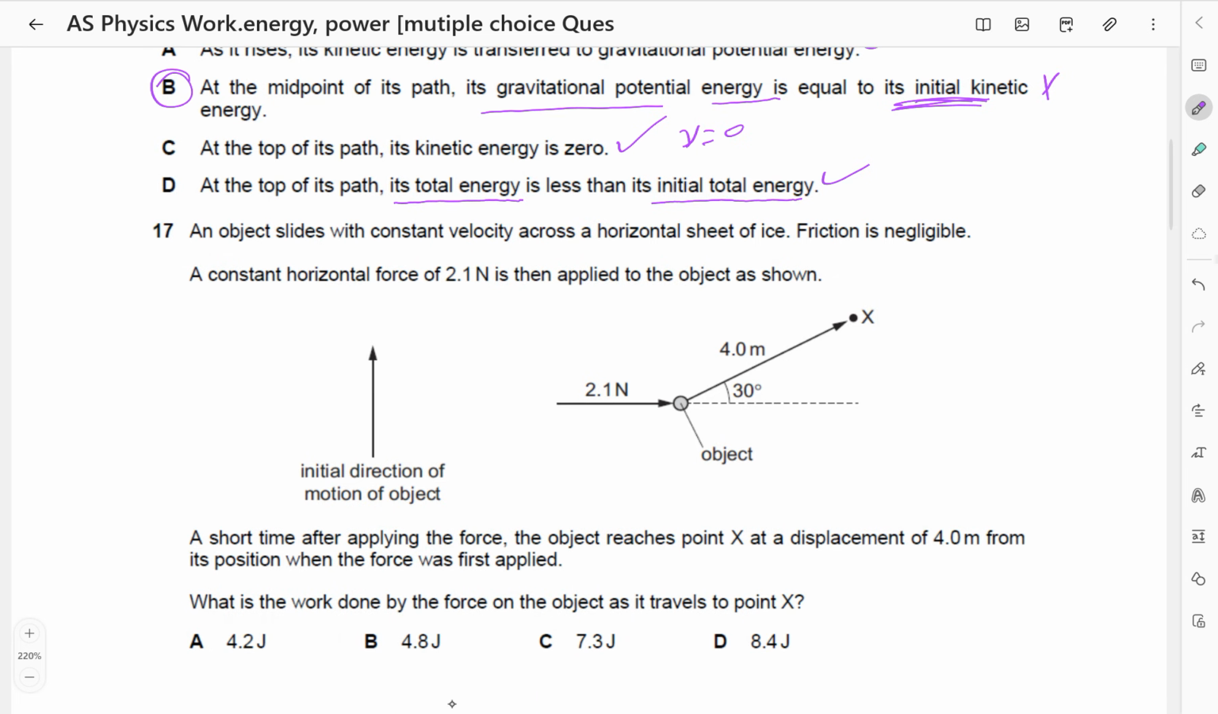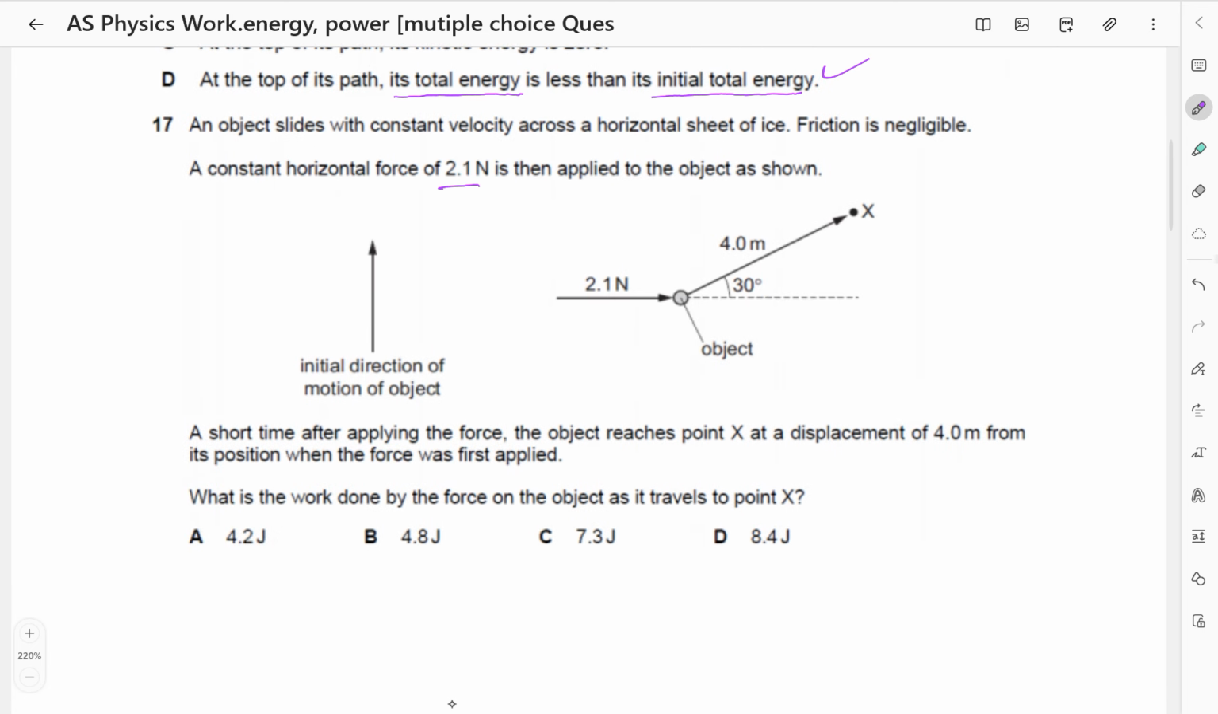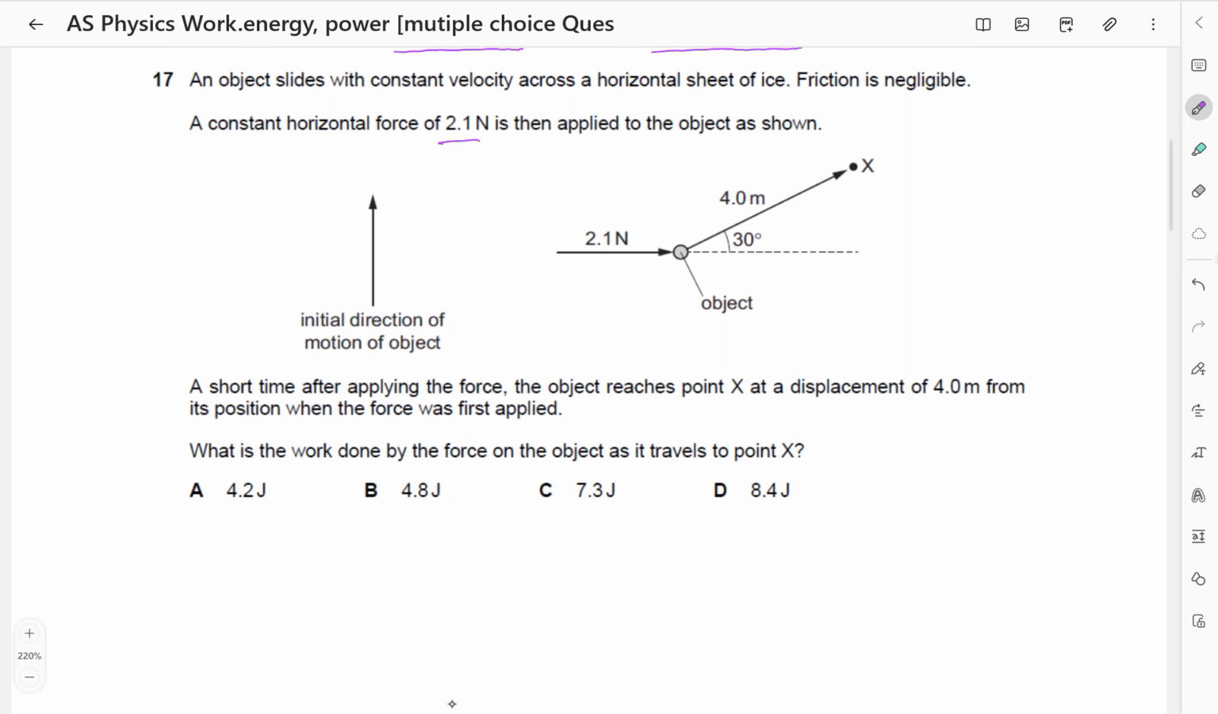An object slides with constant velocity across a horizontal sheet of ice. Friction is negligible. A constant horizontal force of 2.1 Newton is then applied to the object as shown. A short time after applying the force, the object reaches point X at a displacement of 4 meters from its position when the force was first applied. What is the work done by the force on the object as it travels to point X?